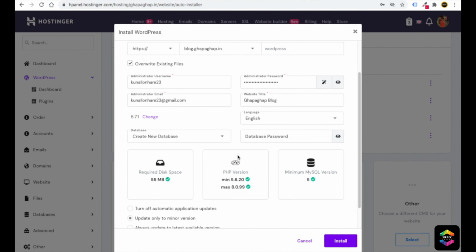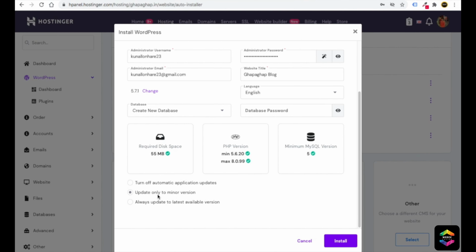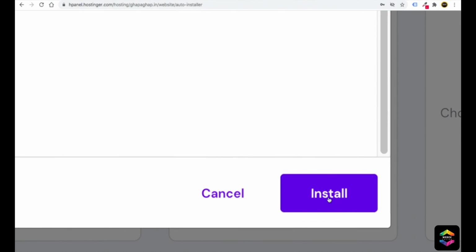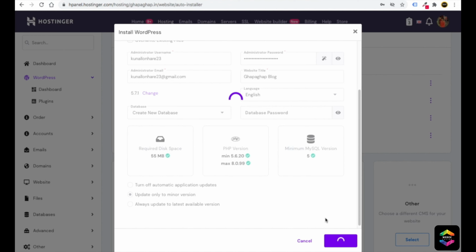Then just select the language. From here you can select the settings, whatever you want. Then just click on the install now button. It will take some time to install WordPress, not more than 3 minutes, okay? So do not worry, just wait for a few minutes.